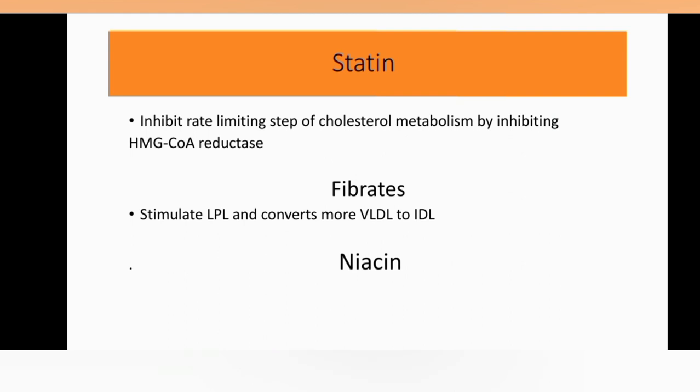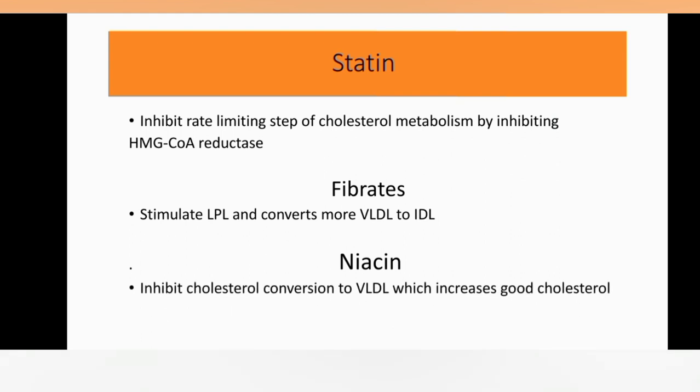Niacin in low doses is vitamin B3, and in high doses it acts as an anti-lipidemic drug. It inhibits formation of VLDL by inhibiting cholesterol conversion to VLDL, which increases good cholesterol, that is HDL.